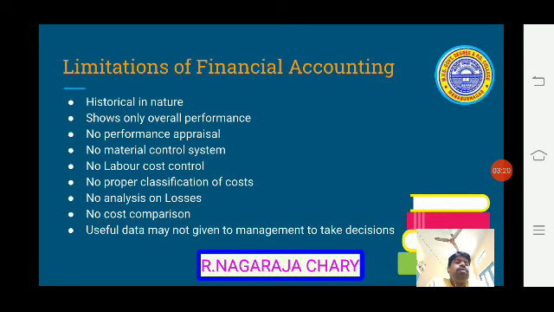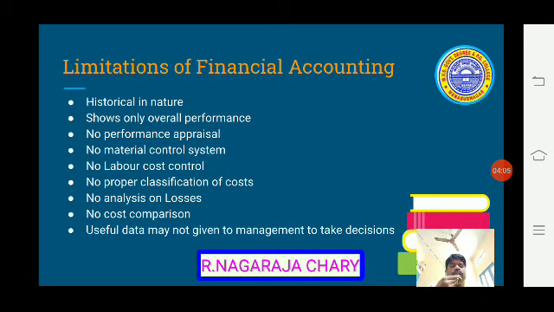And no material control system, because financial accounting only records monetary transactions, not the cost aspects. So only monetary transactions are recorded. That is the financial aspect. No labor cost control. In financial accounting, material, labor, and overheads cannot be determined. Only the expenditure done throughout the period is recorded using some principles. So there is no material control and no labor control in financial accounting. Let us see the next one.